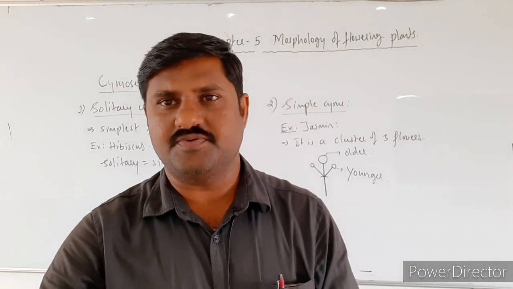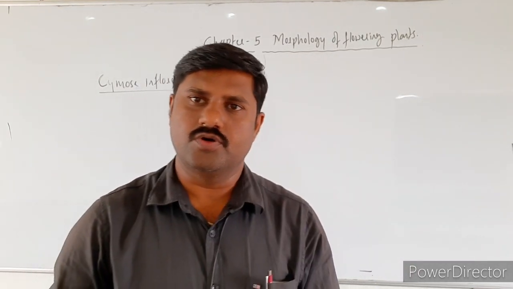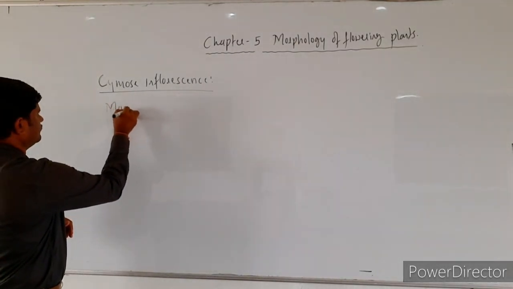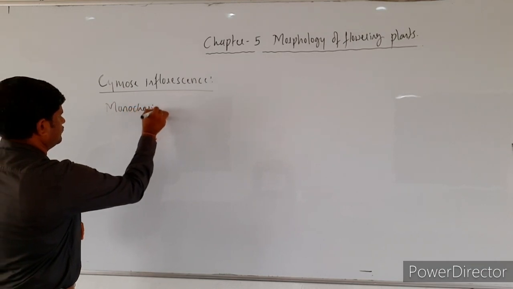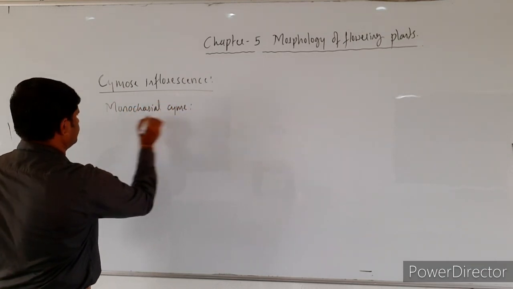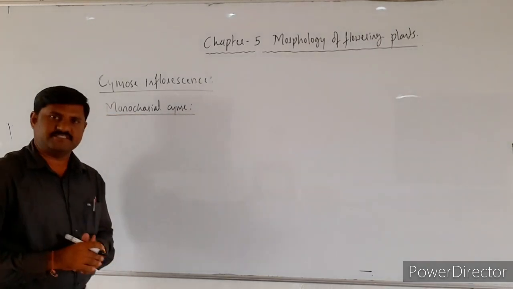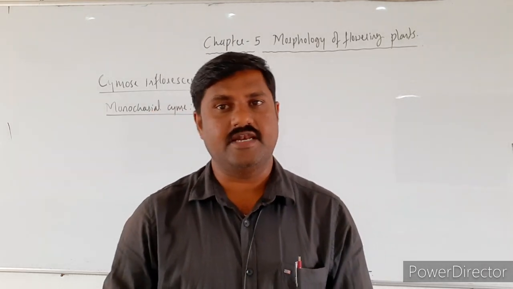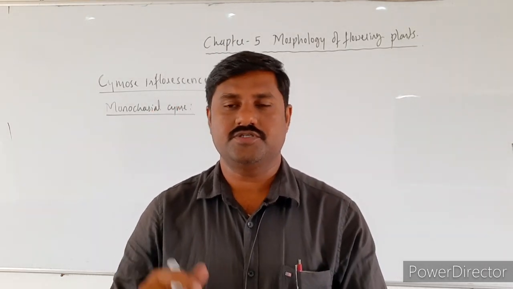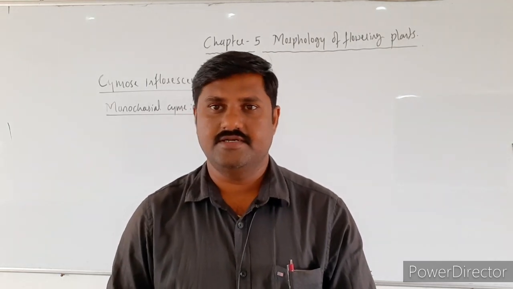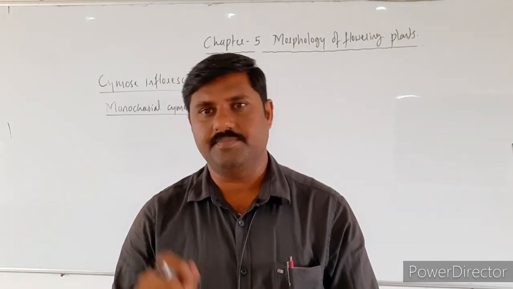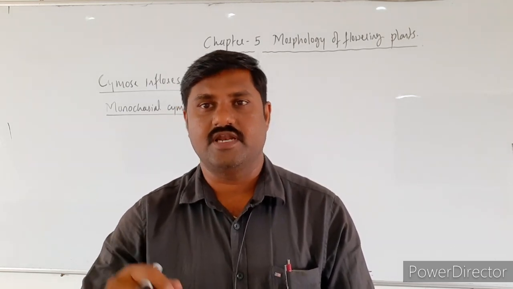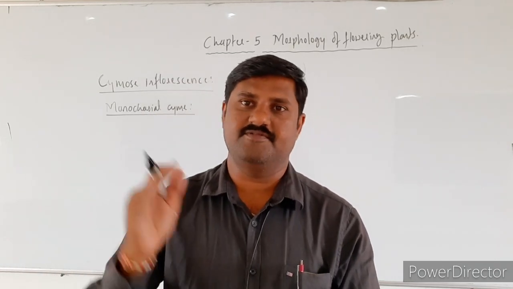And the next one is monochasial cyme. In this type of cymose inflorescence, the peduncle makes a lateral branch, which ends in a flower. At the tip of the peduncle there is 1 bract, at the axil of which the lateral branch arises and ends in a flower.